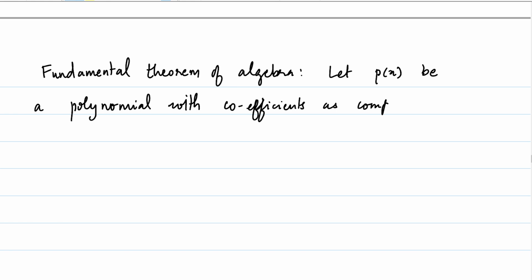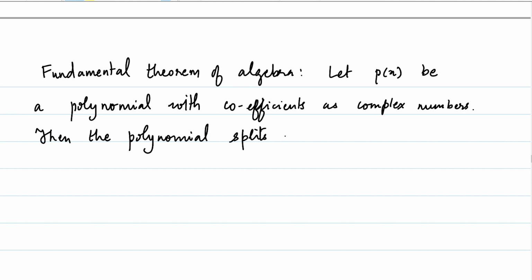So this is a polynomial over C. Then p of x splits over C. So notice that if p of x is some a0 plus a1x up to an x to the power n, what this tells us is that it will be possible to write p of x as x minus lambda 1 times x minus lambda 2 up to x minus lambda n. Always, any polynomial you take, you will be able to write it as a product of linear factors.